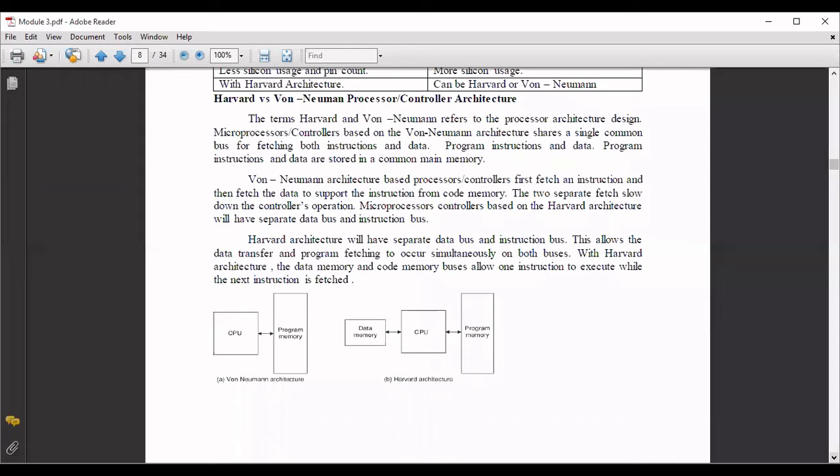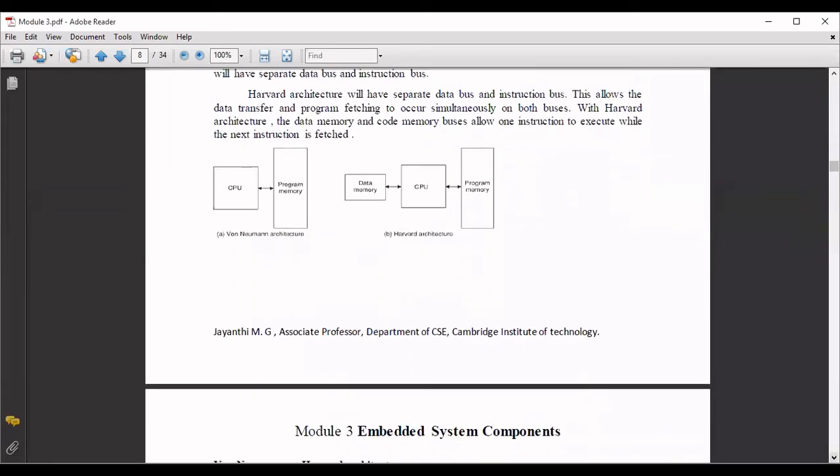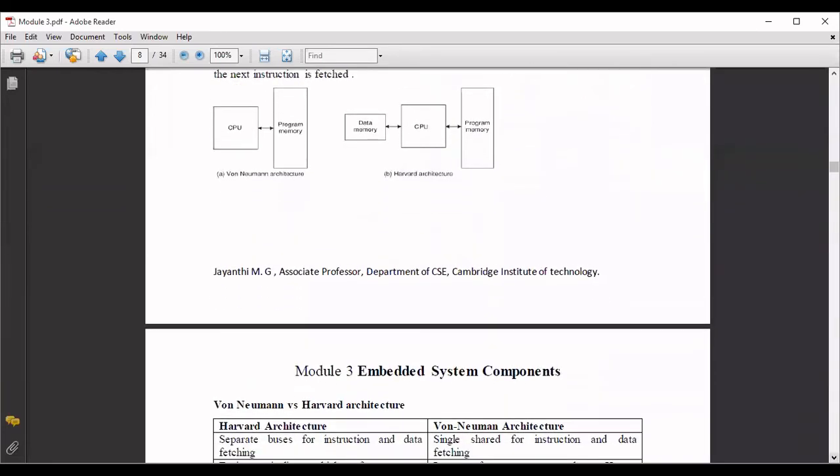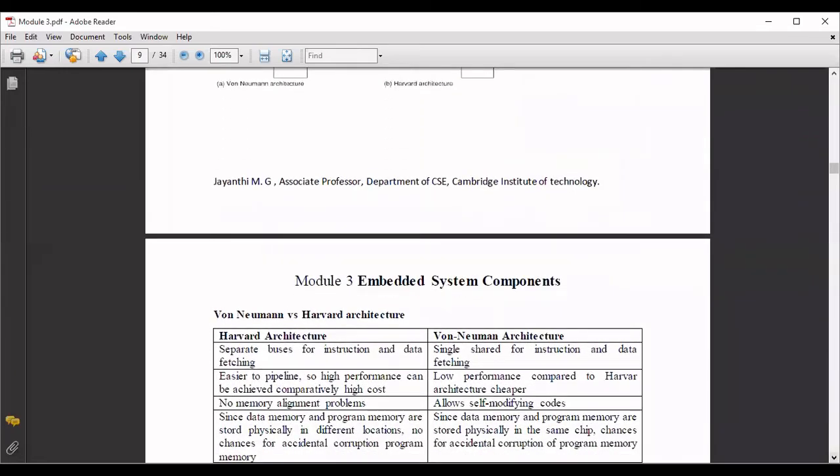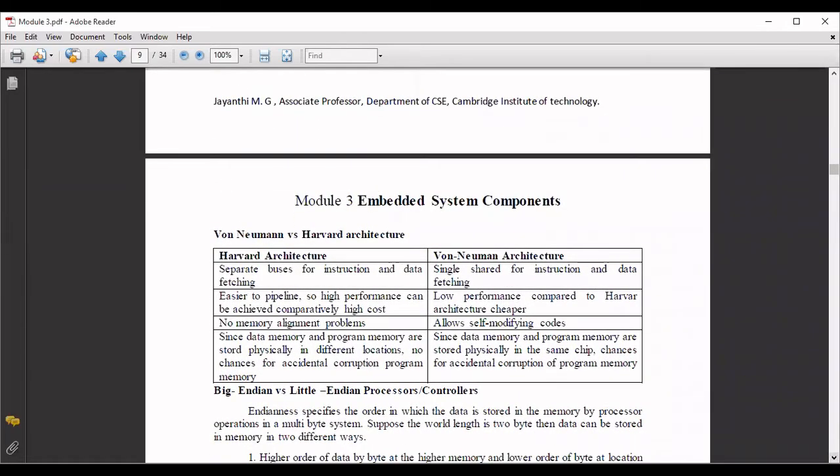So there will be a separate memory for data and program which will be available. This is the difference between Harvard and Von Neumann architecture. So this is also one of the important questions you may expect in the exam. So explain or differentiate between the Harvard and Von Neumann architecture or processor architecture. So with the diagram, you have to neatly explain what exactly these two architectures tell about. And you have a small table also here.